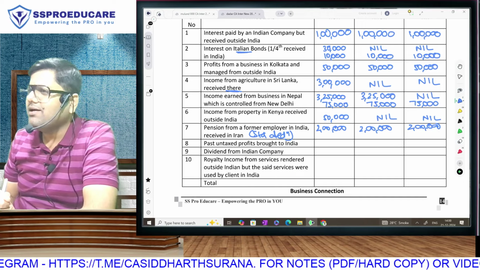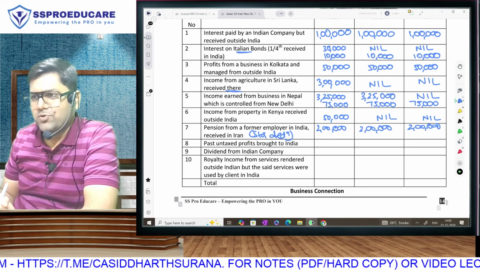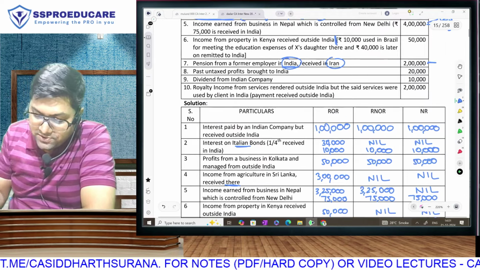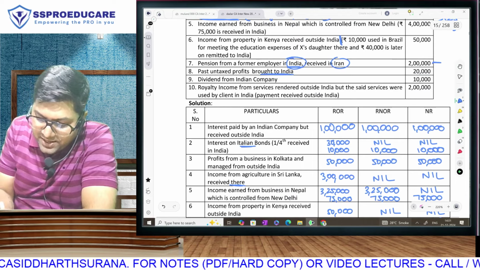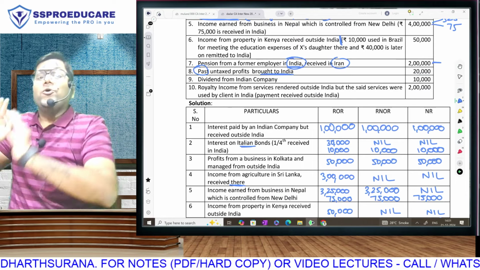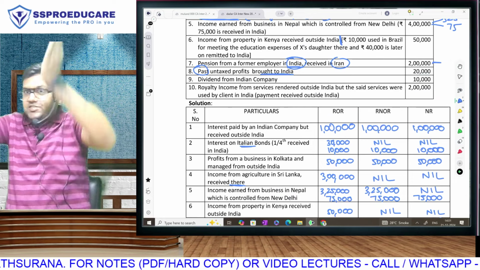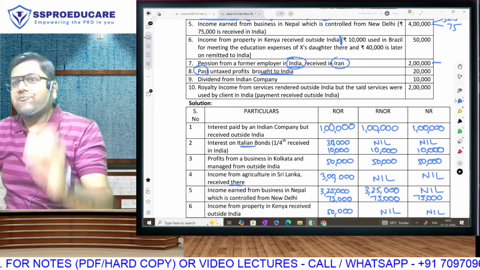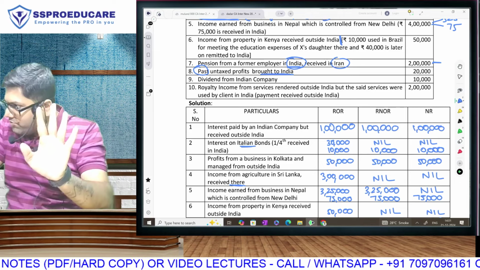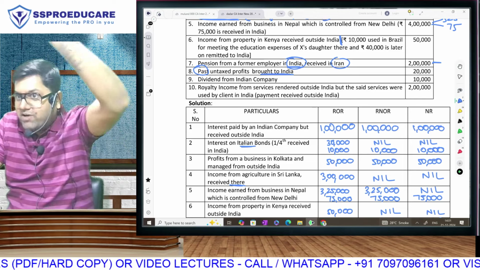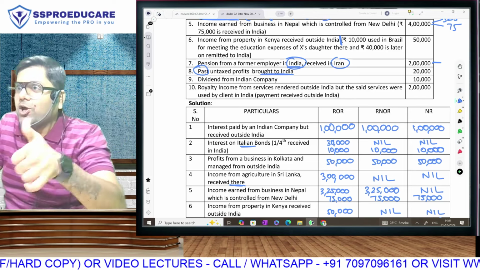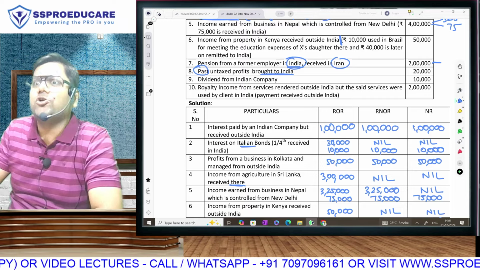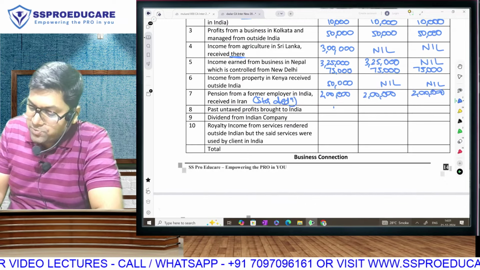Not taxable. Why? Brought to India. So bro, for the first column also, it is brought to India. Please understand, it is not your current year income. You must have earned this income in some past year, which is clearly given. In that year, it could have been taxable or not taxable. If taxable, you must have paid tax. If not taxable, you have not paid tax. But that year in which you earned income is over, gone, past. Today, what are you doing? You're not earning anything. You are only bringing. And bringing money from one place to another does not contribute to the income earning process. Bro, there is no income only.